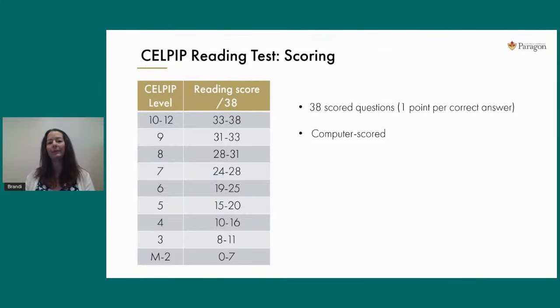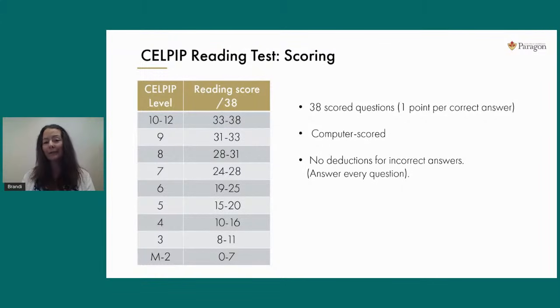Now, the computer is what's scoring this test, by the way. It's programmed to recognize your answers as either right or wrong, and it's going to give you the score accordingly. But the good news is, if you answer a question wrong, you're not going to lose points. You won't gain any points, but you would never be penalized. You're not going to lose marks for guessing incorrectly. So as a result, a good test strategy says, don't leave any question blank. If you really don't know the answer, or if time is almost up and you're not quite finished, please just take a wild guess.